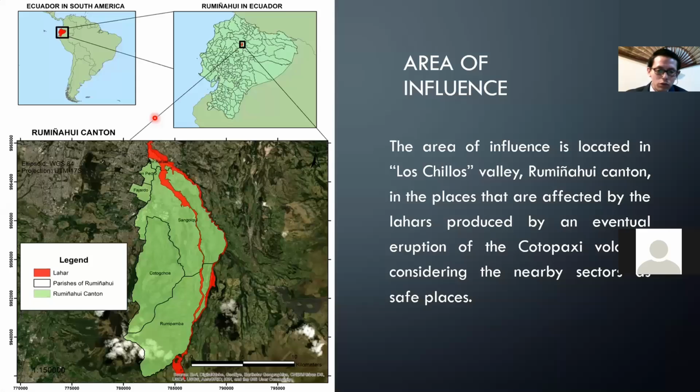Materials and methods. The area of influence is located, as I said before, in Los Chillos Valley, Rumiñahui Canton, in places that are affected by lahars produced by an eventual eruption of Cotopaxi volcano, considering the nearby sectors as safe places.